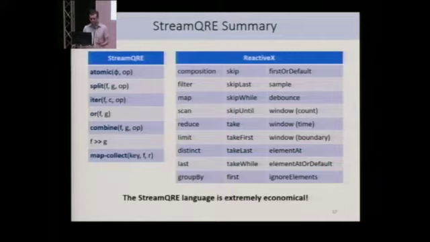So we have seen now the most interesting operations of the language. I guess the main point I want to make here is that the StreamQRE language is extremely economical. It consists of just 7 core constructs, and I'd like you to contrast that with ReactiveX, which is also a language for stream processing that contains dozens and dozens of primitive operations, all of which are relatively inexpressive and also easily expressible using the StreamQRE constructs.